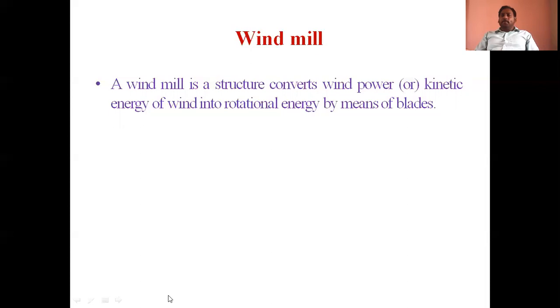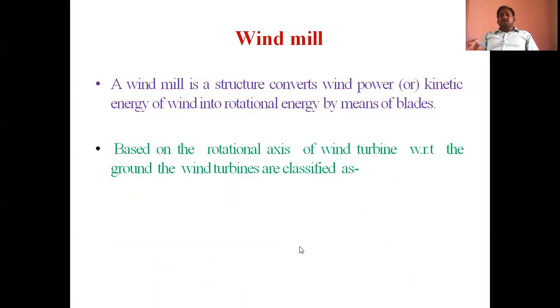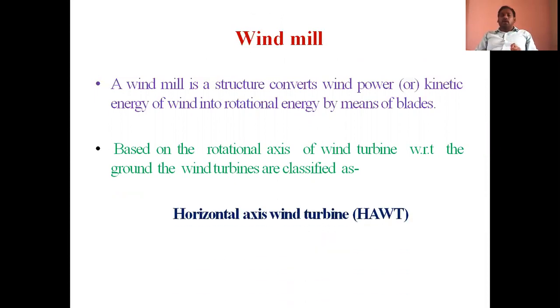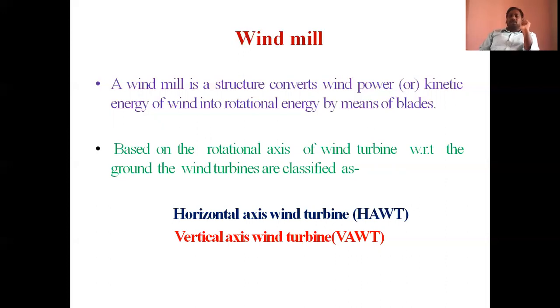So here, depending upon the rotation of the blades with respect to the rotational axis of the wind turbine relative to the ground, windmills or wind turbines are classified into two types. Those are the horizontal axis wind turbine and the vertical axis wind turbine. These are the two basic wind turbines used for wind power generation. But nowadays, we are using the horizontal axis wind turbine. Why? What is the reason behind that?